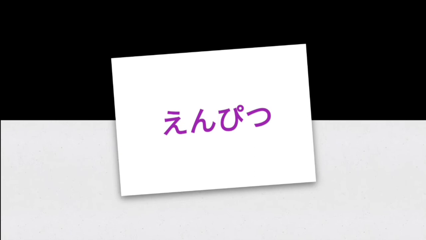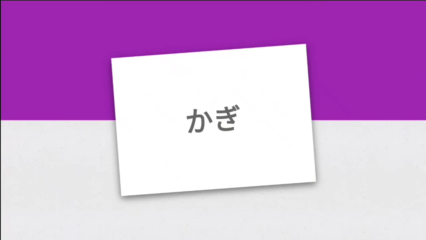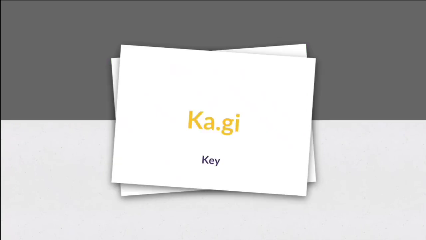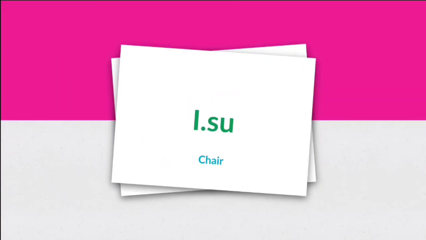Enpitsu. Enpitsu is pencil. Kagi. Kagi is key. Isu. Isu is chair.